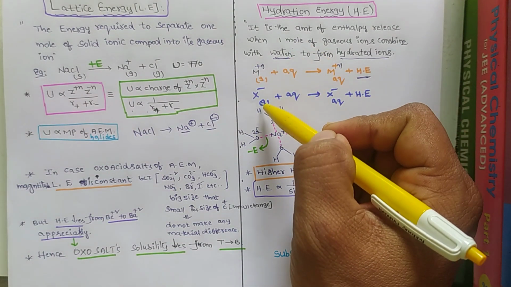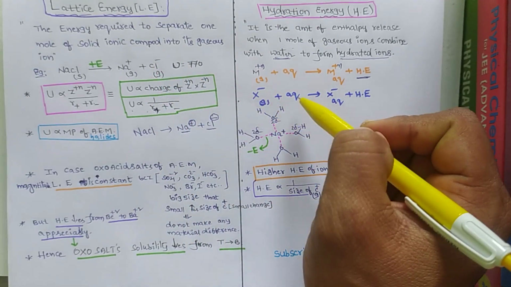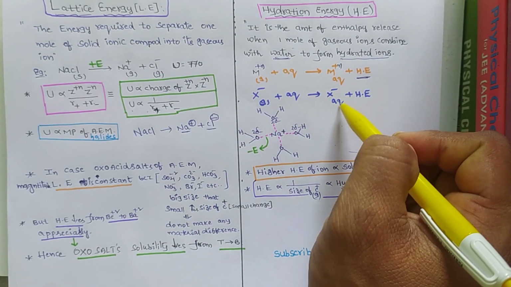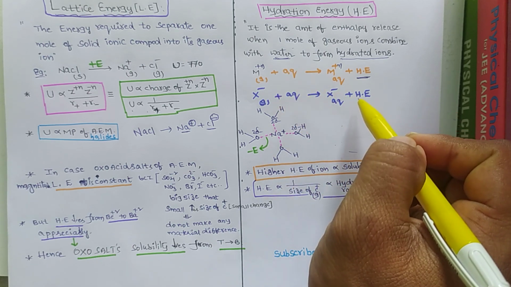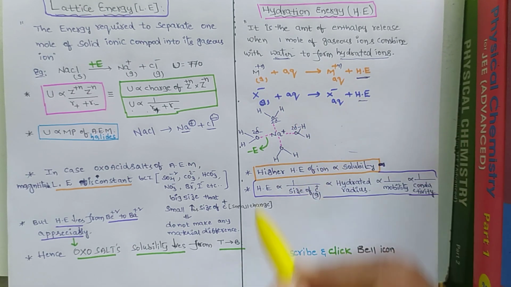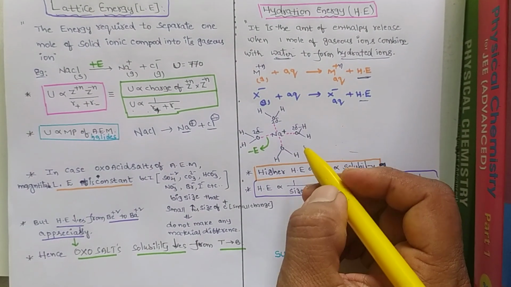In the same way, when we take an anion, such as the chloride anion, and dissolve it in water, it forms an aqueous ion. During this dissolution, some amount of energy is liberated. That energy is called hydration energy.